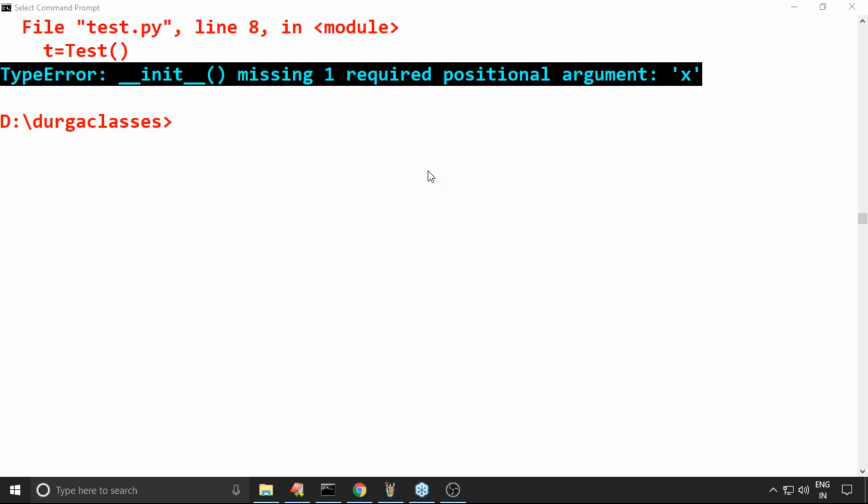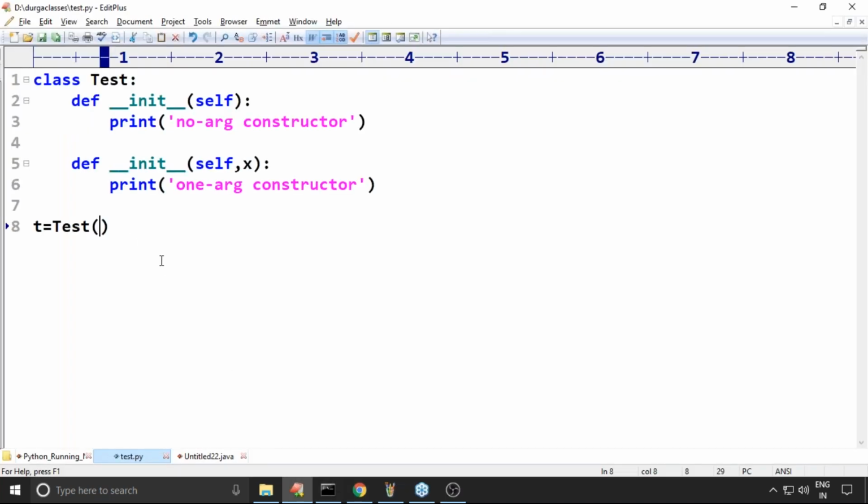Clear, right? So whenever you declare multiple methods with the same name, only the last method is going to be considered. Suppose I take t = Test(10). Is it valid or not? Yes, valid, because it is expecting one argument and I provided one argument.